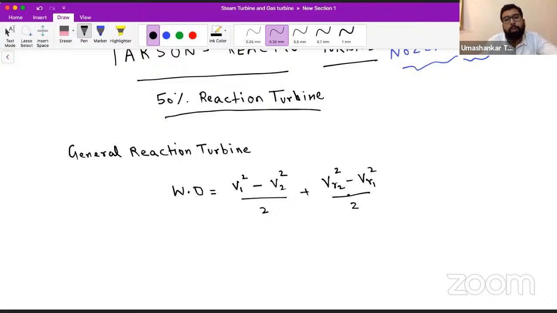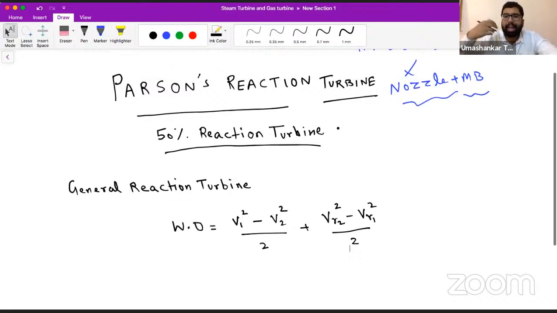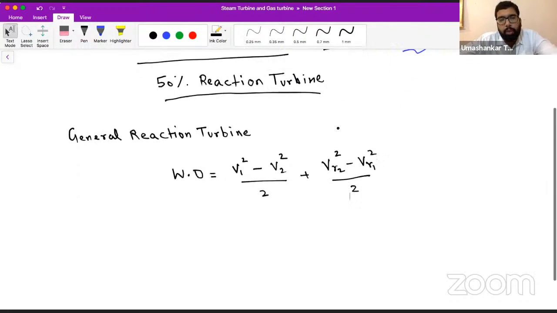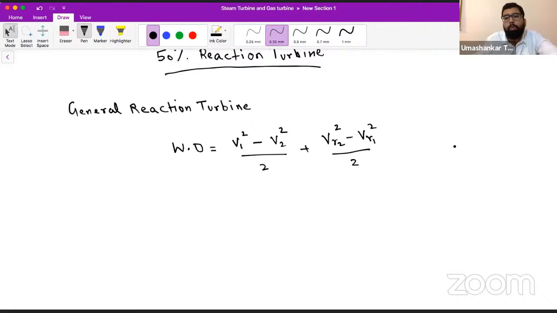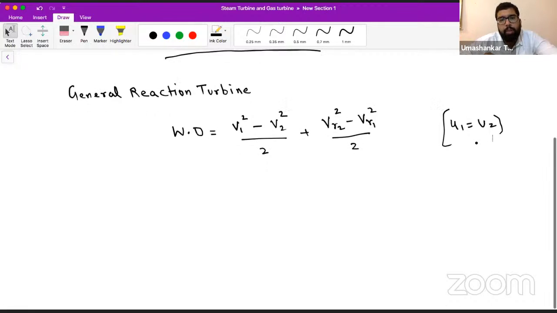Now please do not confuse this with fluid machinery. This part is almost common in fluid machinery, but there, if you go on reading the reaction turbine, you will find another term in terms of the absolute velocity of the blade. That is there in the radial turbine. But as we established in the previous lecture also, in a reaction turbine or any steam turbine, either impulse or reaction, we have axial flow. So when we have axial flow, our initial velocity and the final velocity of the blade are the same.